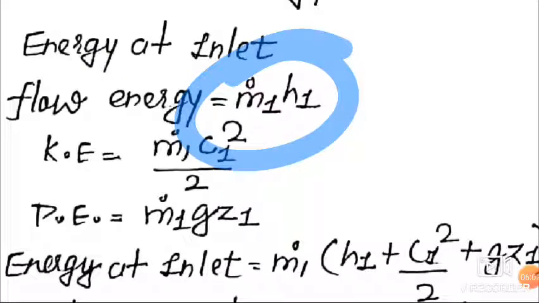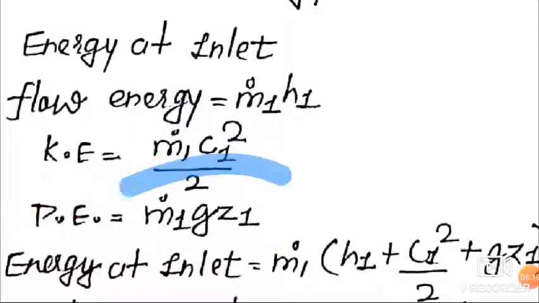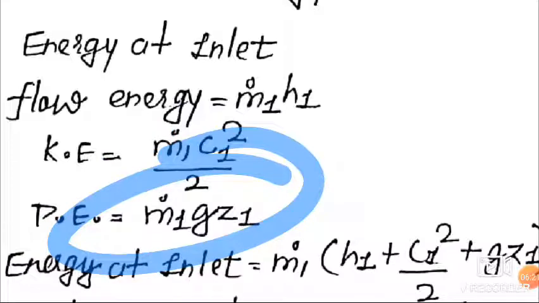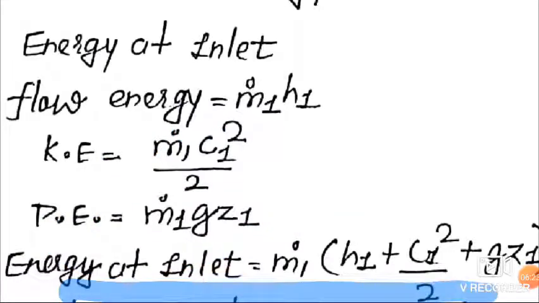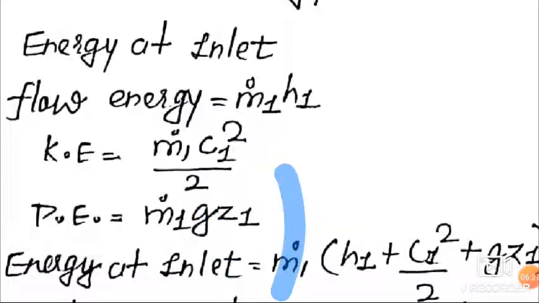Here we will take C as the specific heat at constant pressure, so the flow energy is m1 h1. And friends, kinetic energy is m1 c1 square upon 2. And what is potential energy? It is m g z1. So the total energy becomes, with the mass flow rate outside, and we write inside the bracket h1 plus c1 square upon 2 plus g z1.